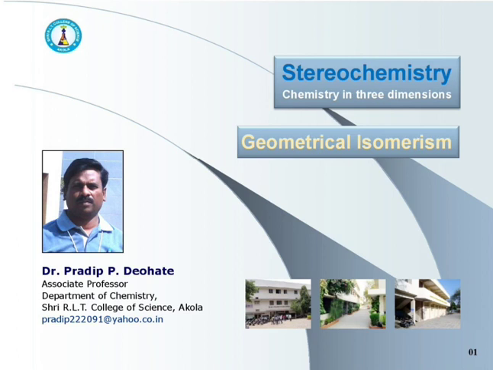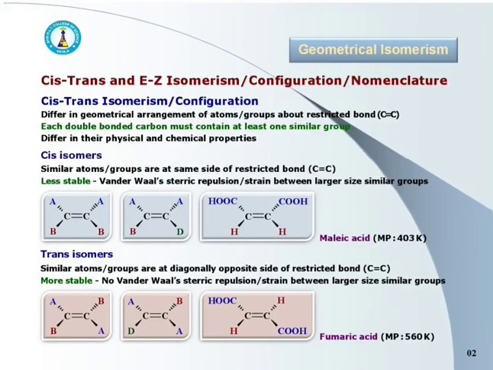In this lecture, I am going to talk on geometrical isomerism, that is cis-trans and E-Z isomerism. It is also called cis-trans or E-Z configuration, or we may call that cis-trans or E-Z nomenclature. Let us start with cis-trans isomerism.